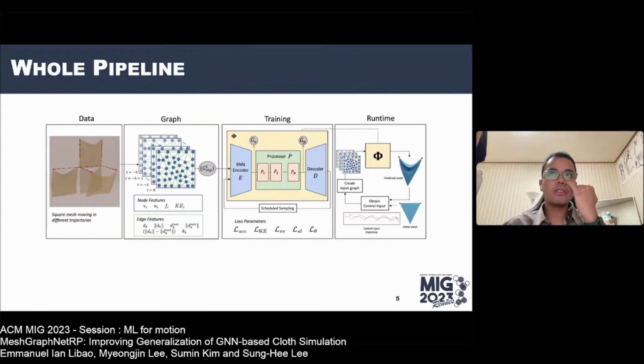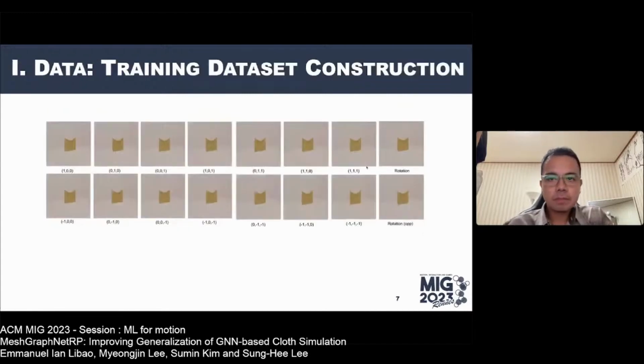Here is an overview of our whole pipeline. We gather data for making the graph containing physics-inspired features. We use this to train our GNN model, which is used in runtime. First, let's discuss the data.